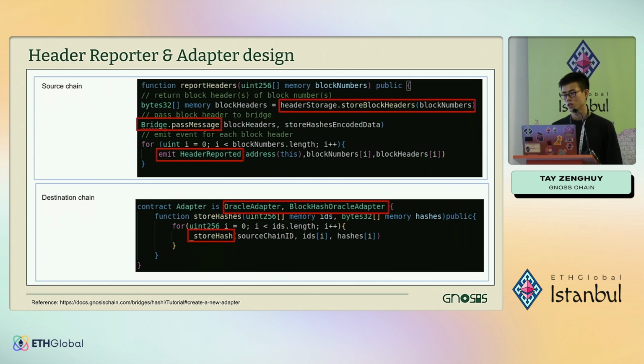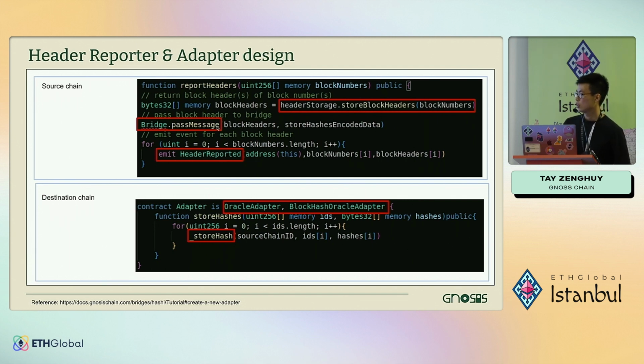And let's say you want to use Hashi, but the oracles that you want to use don't exist yet. You can build your own adapters and header reporters on both chains. It's very simple, just a few lines of code. First, on the source chain, we have to inherit these header storage contracts, and then we store those block hashes.